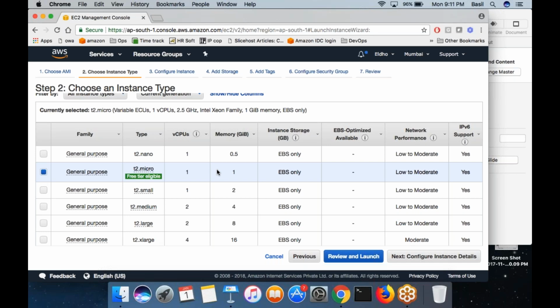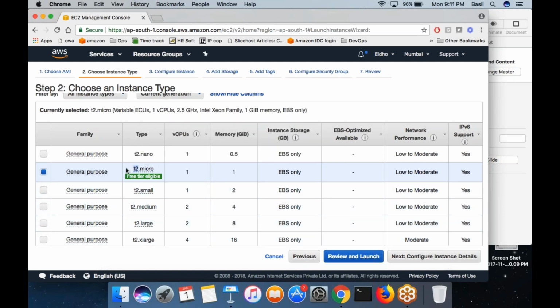When you are working with a real-time production environment, in our lab we are using one CPU and 1 GB of RAM, but such machines would not really work in a production environment. Let's say you have a WordPress website and you have thousands of visitors. This small machine cannot handle all those requests, right? So for that you would need a better sized machine. Based on your requirement, you need to choose what size of machine you want.